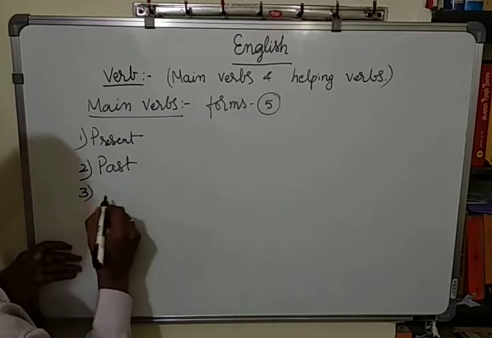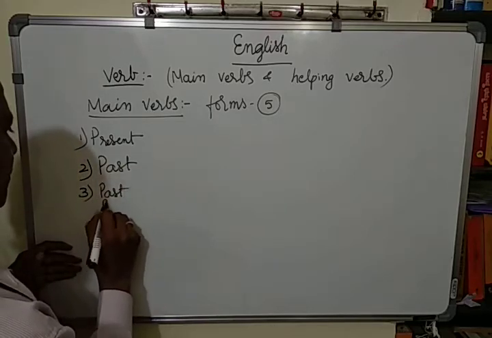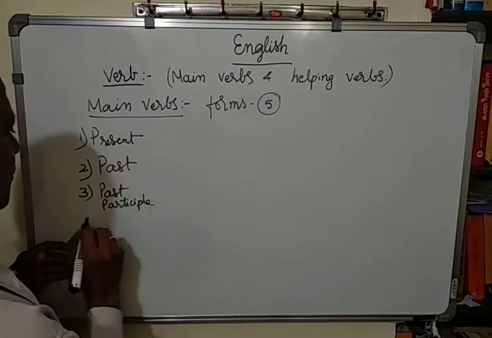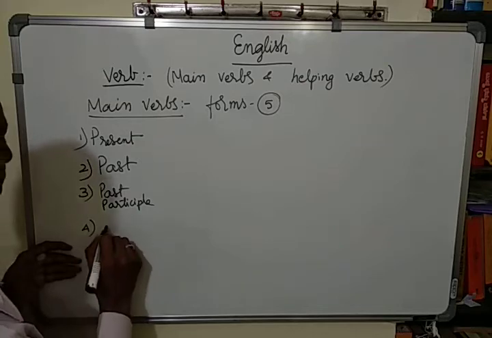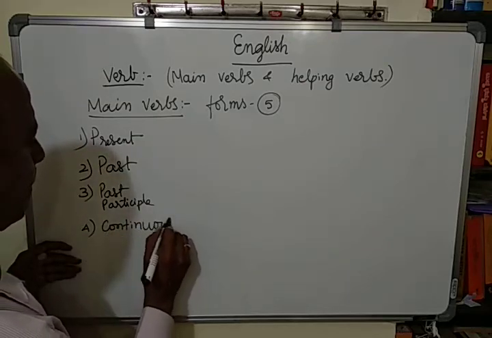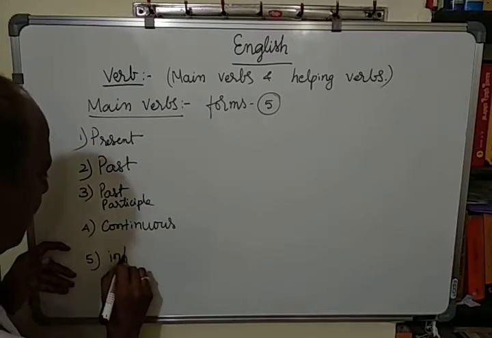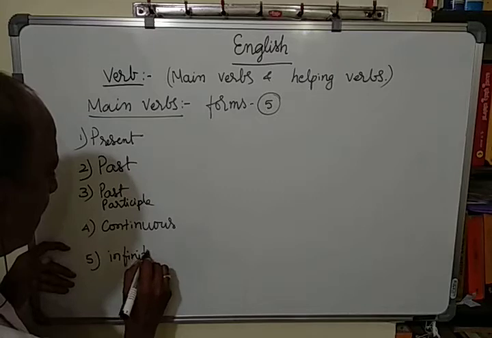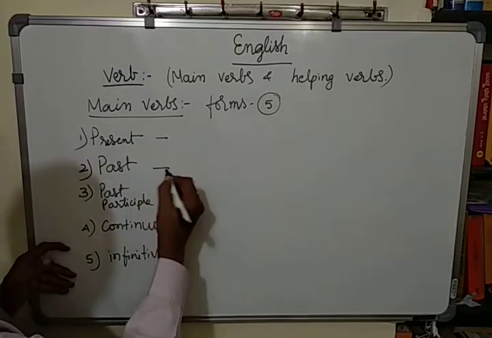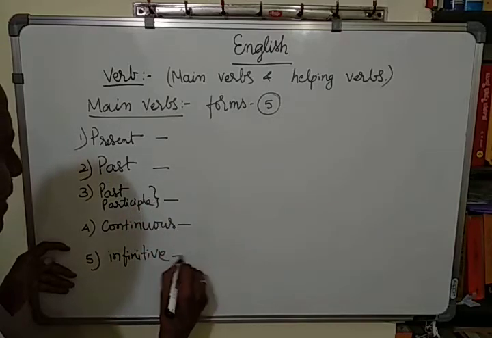Number 3, past participle. Number 4, continuous. Number 5, infinitive. Present, past, past participle, continuous and infinitive.